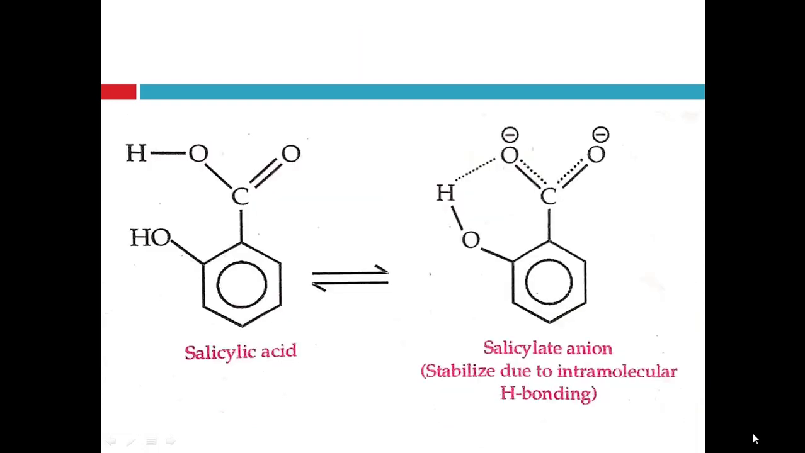Now, as I discussed, the ortho effect. When the OH group is at the ortho position, increased acidic strength due to stabilization of the carboxylate ion is shown, and it is due to intramolecular hydrogen bonding. Salicylic acid forms the salicylate ion after release of H plus ion, which makes intramolecular hydrogen bonding and makes the salicylate ion more stabilized. That's why it shows more acidity.